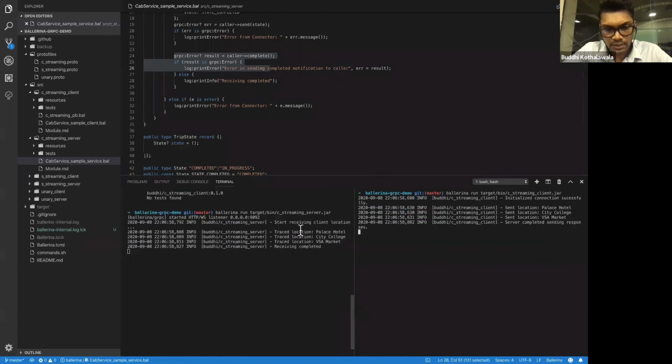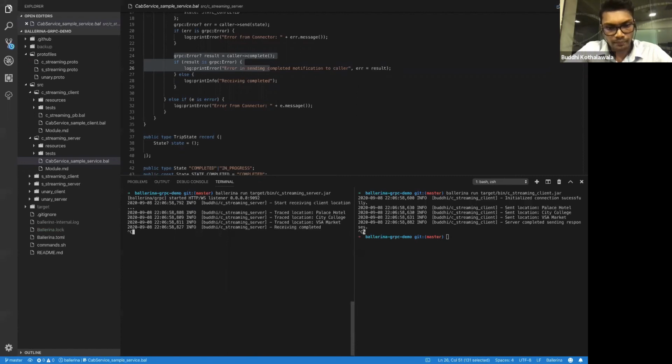Now you can see this. A client is the one who actually sent these locations, one by one as a stream. Here, in server side, we trace every location, and once everything is completed, the server sends back a complete message, and everything is completed now. And that is the use cases related to client streaming part.